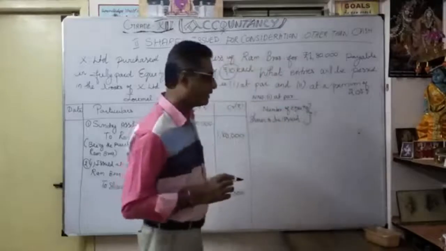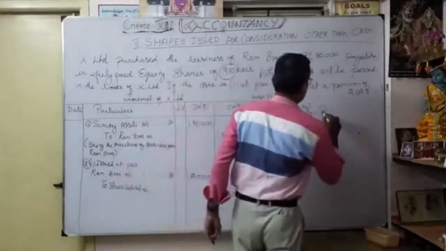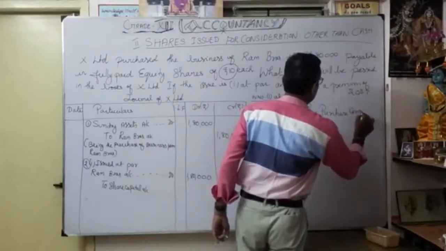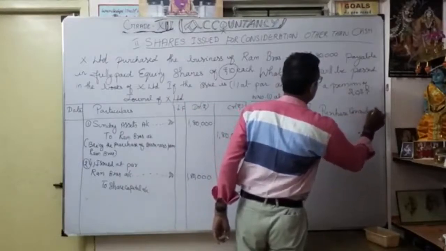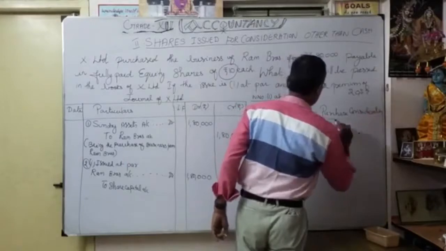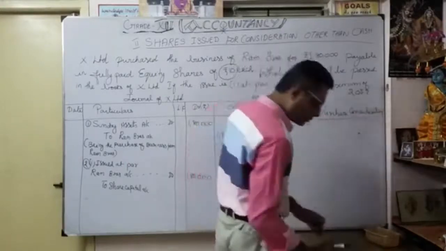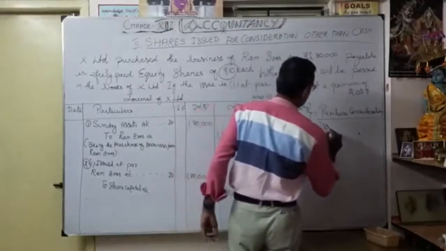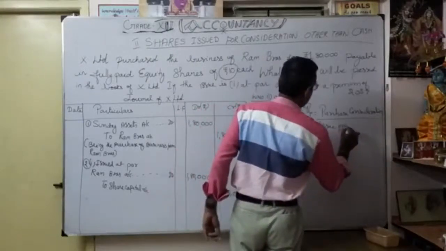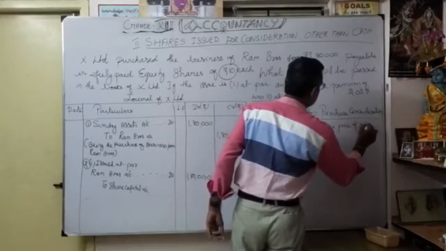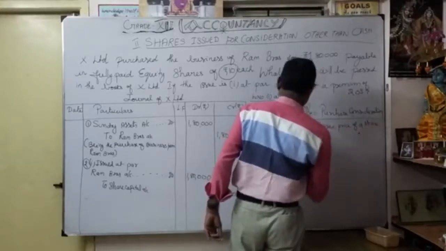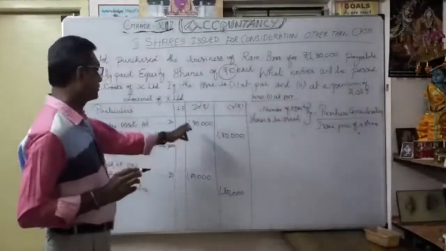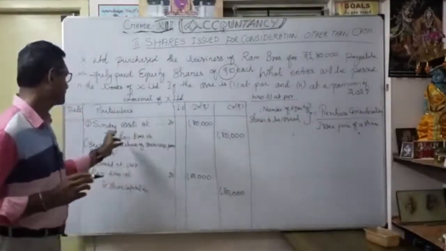The formula is purchase consideration divided by issue price of the share, correct? See here, what is the purchase consideration? 1,80,000 only. That's what we bought Sundry Assets for from Ram Brothers.